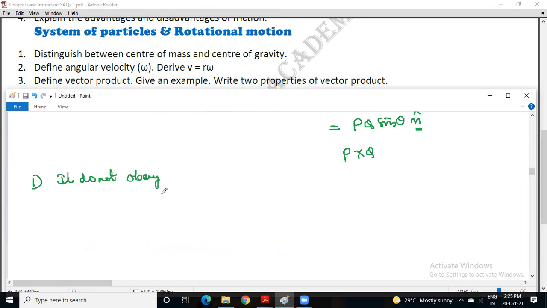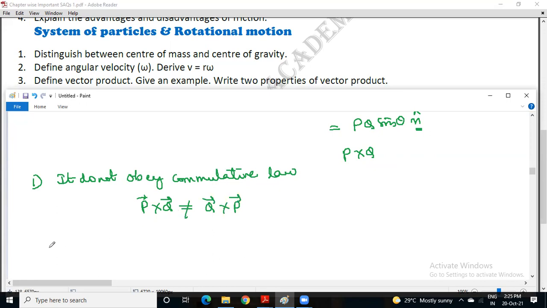It does not obey the commutative law. So it means you cannot write P cross Q is equal to Q cross P. P cross Q is not equal to Q cross P.